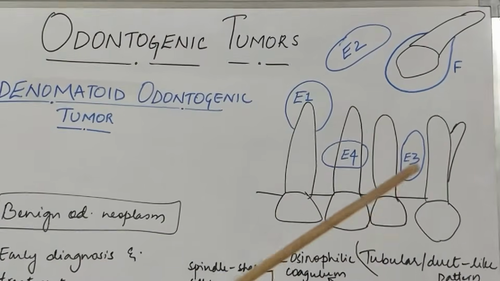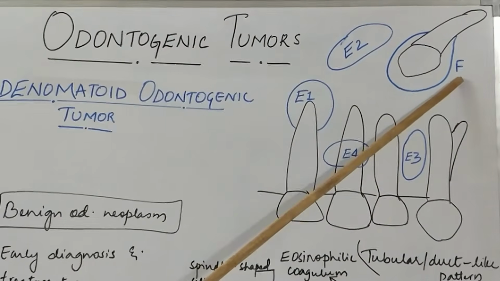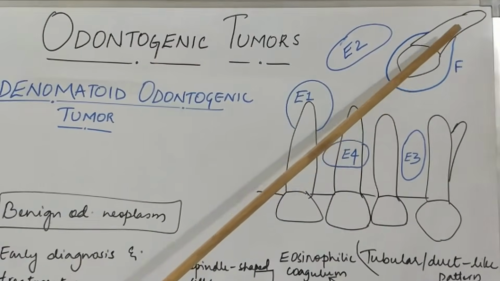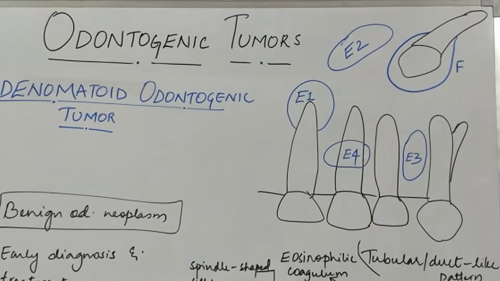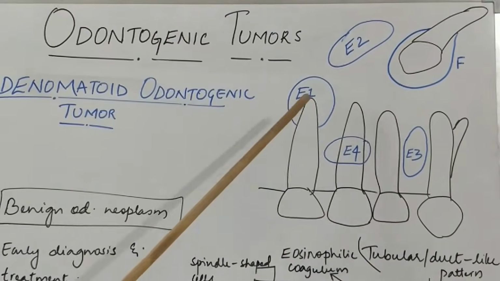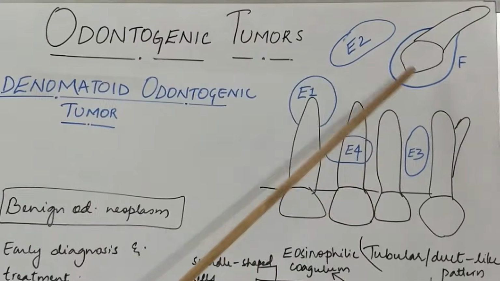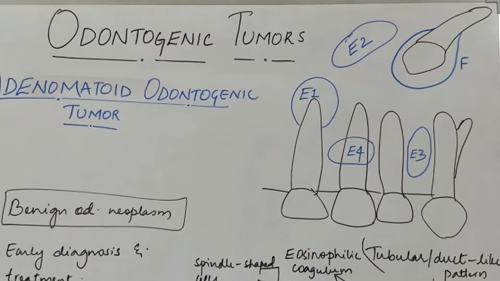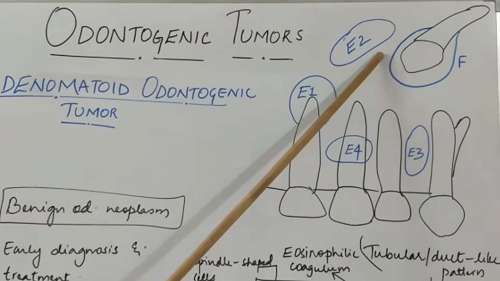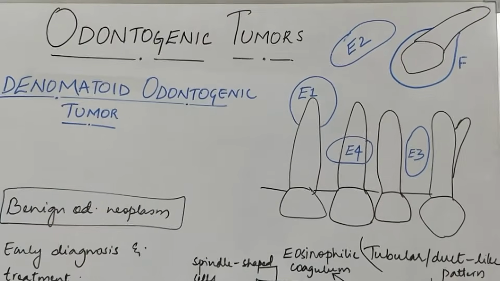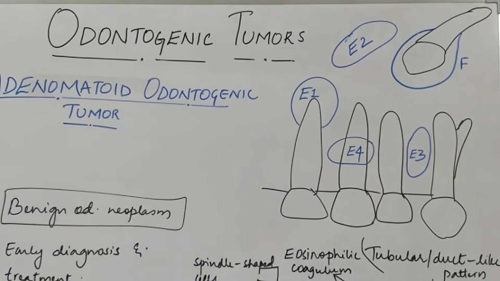The first one, labeled F, is associated with an unerupted tooth. These are the teeth which are already erupted in the oral cavity, and this is the jawbone. Here there is one unerupted maxillary cuspid, and AOT is surrounding the crown of the unerupted tooth. So that is why it is a follicular variant.